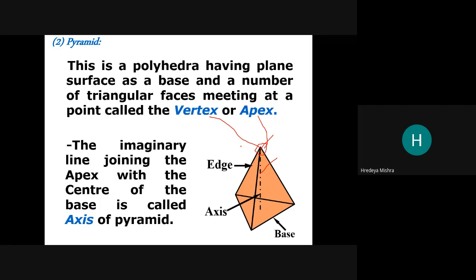Now, next, according to the shape of the base, similar to the prism, a pyramid is also subdivided according to its base. First, triangular, which is shown in the previous diagram, and next is square.